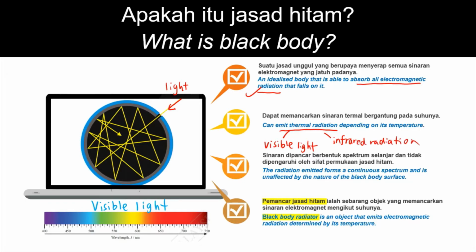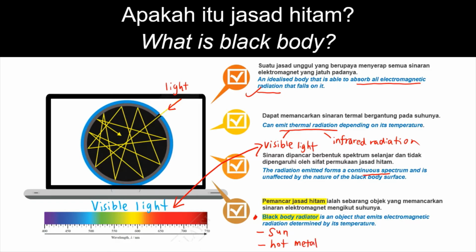The radiation emitted by the black body forms a continuous spectrum, and it is unaffected by the nature of the black body surface. Continuous spectrum in this figure shows a spectrum of visible light. Black body radiator. What is that? It is an object that emits electromagnetic radiation determined by its temperature. The examples of black body radiator are sun and hot metal.